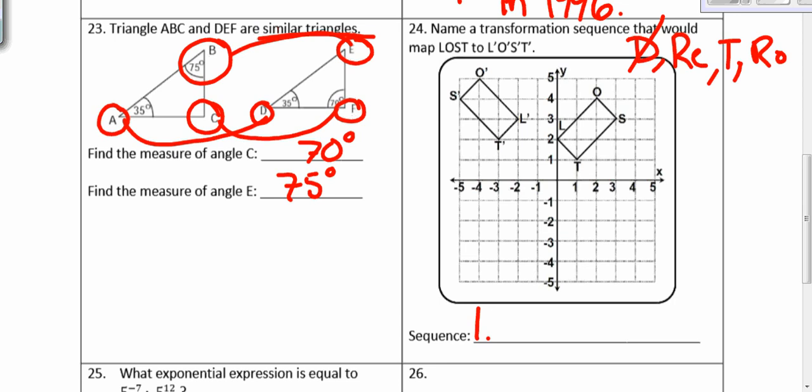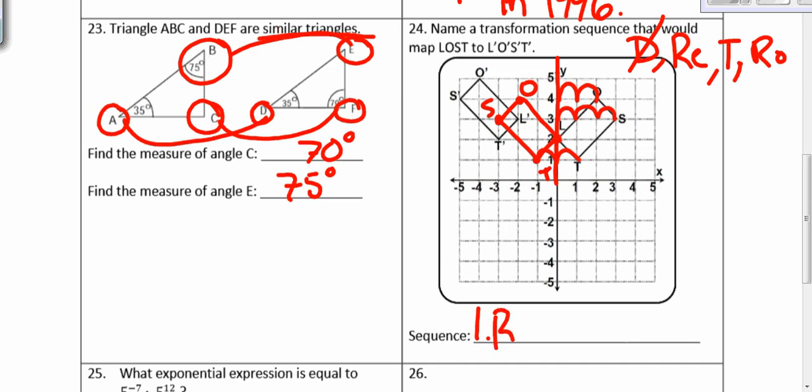Now, does this look like it was reflected and flipped over? Yes, we already said that. So I'm going to perform that reflection. So L is on the line of reflection. It reflected over this y-axis. So it's just going to remain there when you reflect it over. O, remember, to reflect, you just count the amount of jumps to that line of reflection and then count the same amount past that. So that's your O. Count 2 jumps to the line, 2 jumps past the line. S is 1, 2, 3 jumps to the line, 1, 2, 3 past the line. That's S. T is 1 to the line, 1 past the line. So now I have this figure.